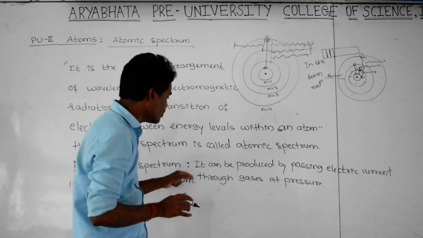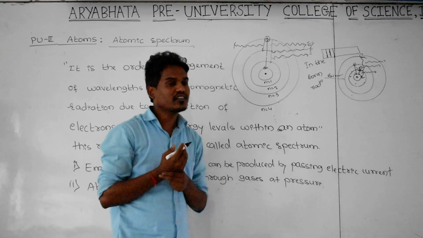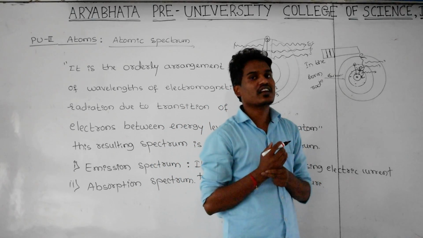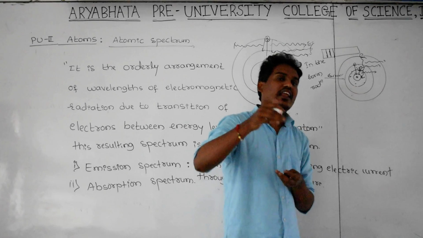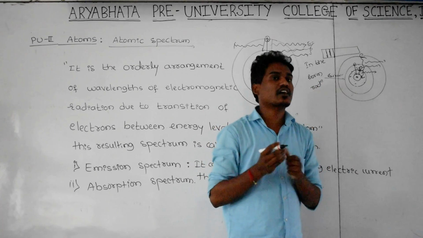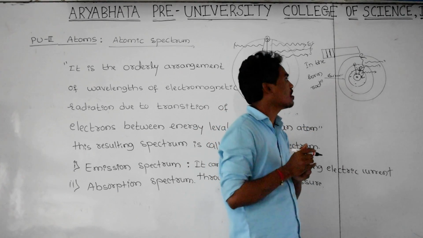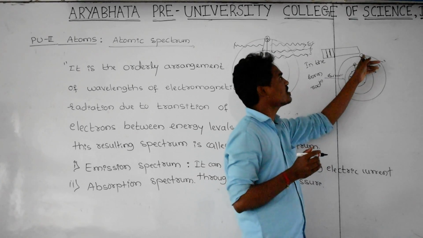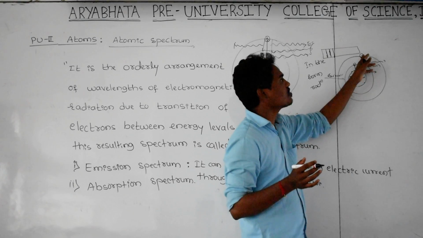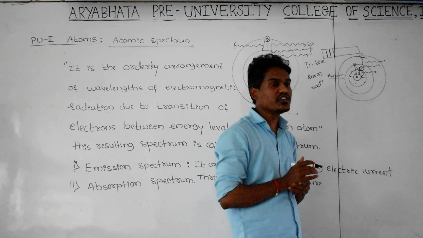And it can be produced by passing electric current through the gases. There are infinite number of atoms, and inside the atoms there are electrons. Whenever the current is passing through the gases, the atoms belonging to the gaseous molecules receive the energy, or these electrons become unstable by passing the current. That's why whenever the electrons become unstable, they make the transition from higher to lower energy.